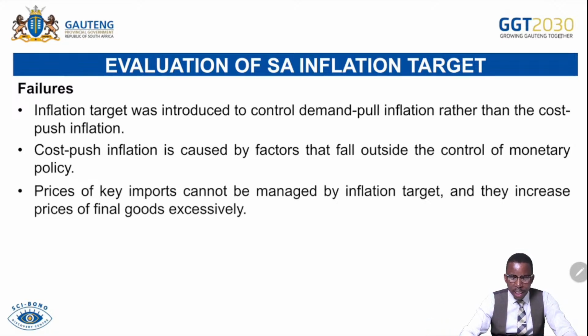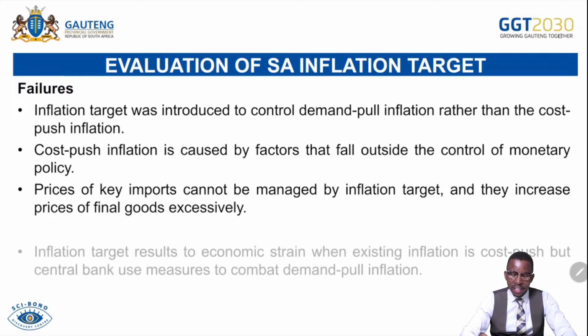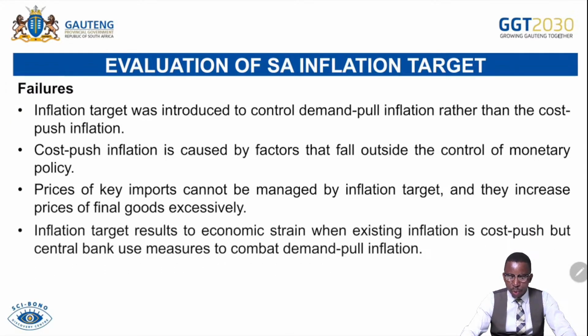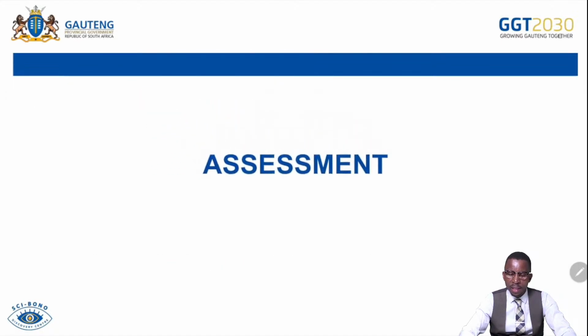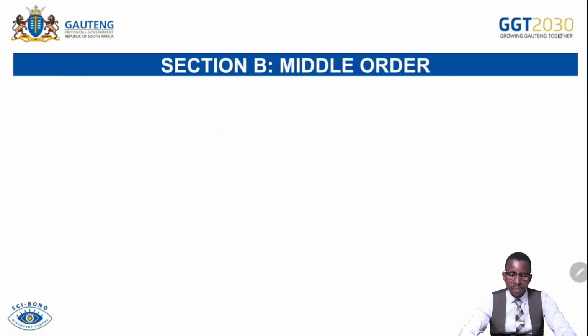So price of key imports cannot be managed by inflation target, and they increase prices of final goods excessively. So it is therefore important for the state to ensure that there is exchange rate stability. Inflation target results in economic strain when existing inflation is cost push, but the central bank uses measures to combat the demand pull inflation. This is the assessment, the final part of the lesson.